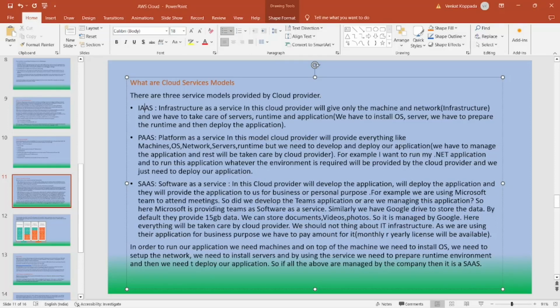What are cloud service models? There are three service models provided by the cloud provider. So we have IaaS, that is infrastructure as a service. We have PaaS, platform as a service, and we have SaaS, that is software as a service. So we have three service models, that is IaaS, PaaS, and SaaS.